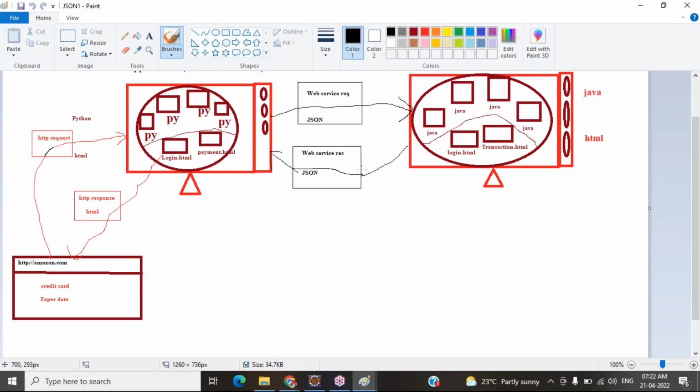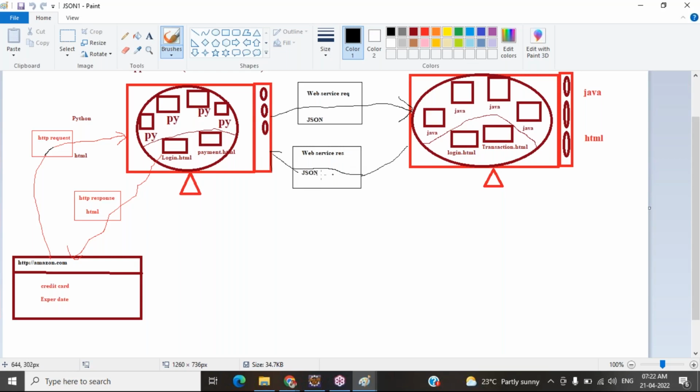It is calling the API, but in the API also, the approach in which they talk is JSON. So they are using JSON to talk to each other. First they go and pass the details in JSON format, then they receive back the details and send the response back to this application.